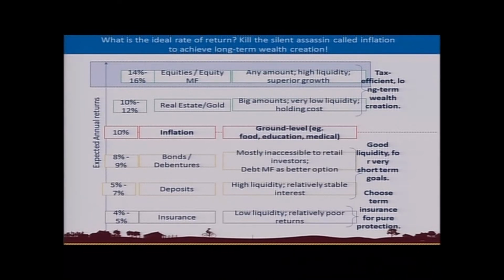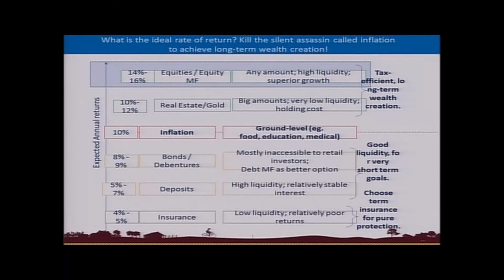Deposits among the banks, some of the NBFCs, or company deposits and corporate deposits are giving between 5 to 7.5%, and they are highly liquid, and interest rate is relatively stable, but the risk in some of the non-bank ones goes up, but the returns also go up.